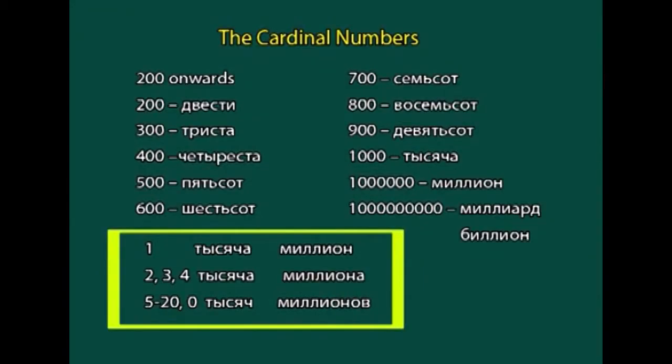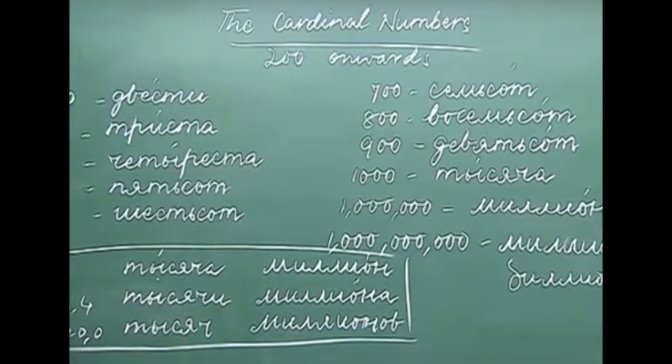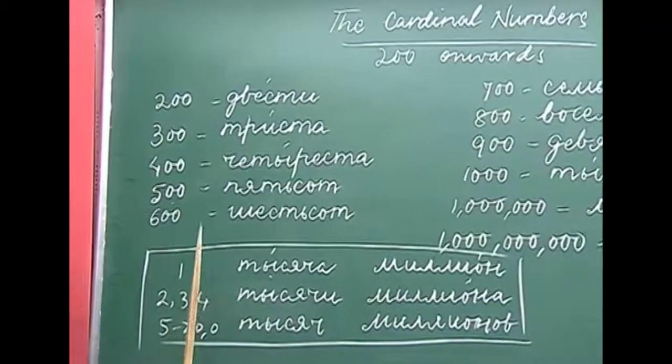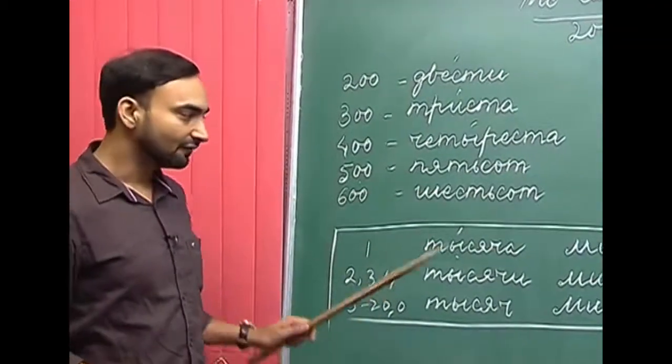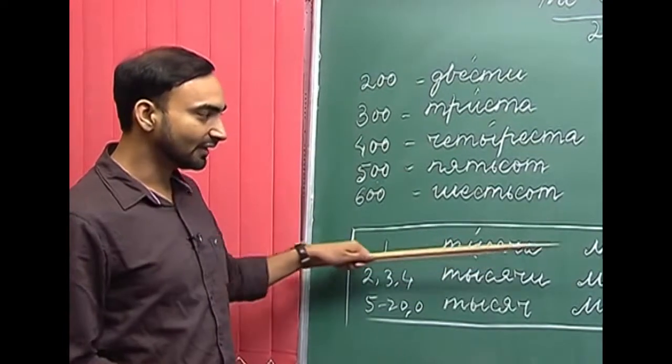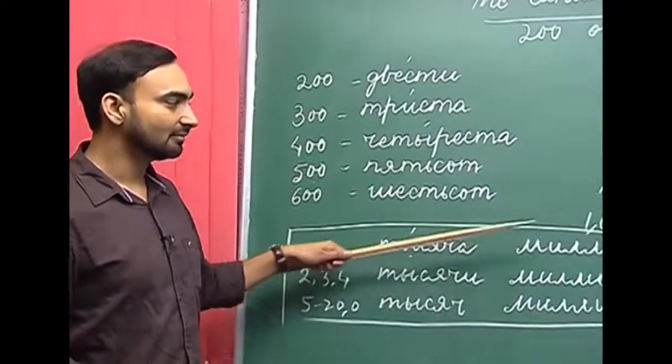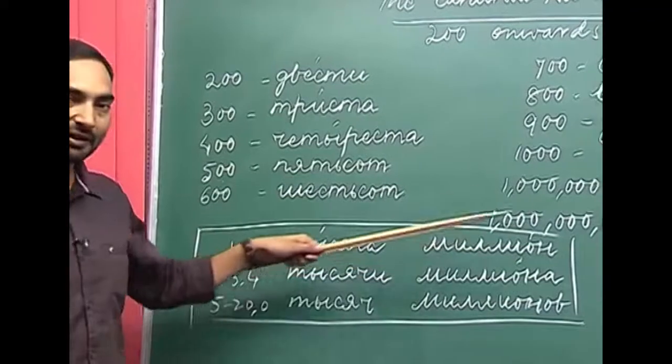One more important thing: like all the other numbers, if you have to use 1000, million or billion, you have to change their forms. If the number ends with 1, we use the nominative singular forms of 1000, million and billion, so they remain the same.